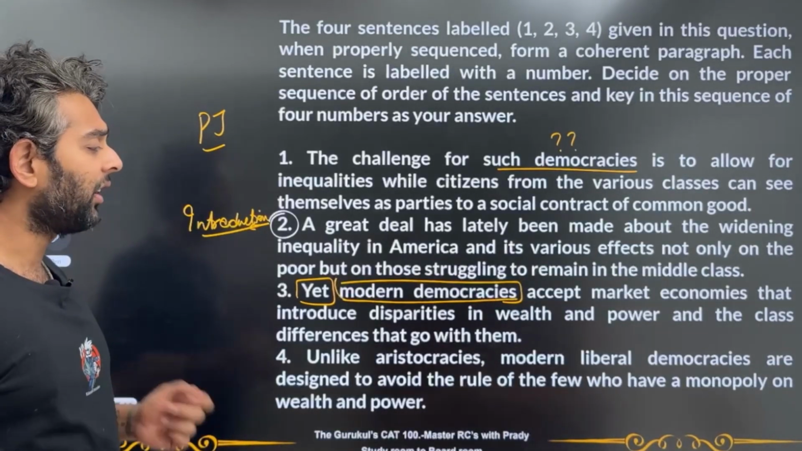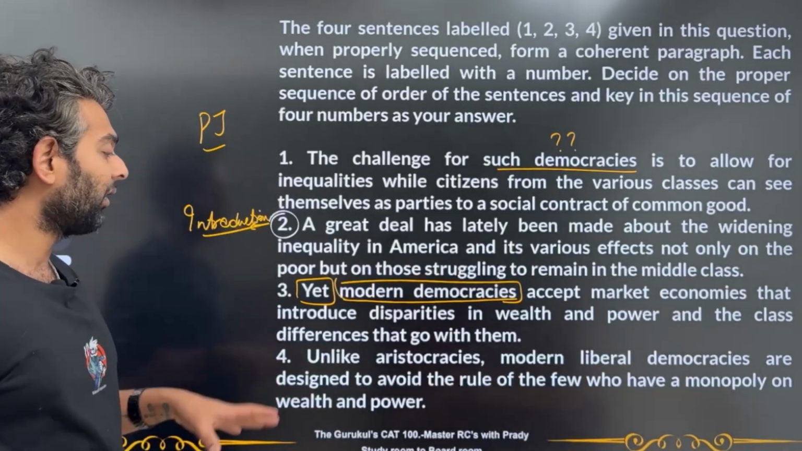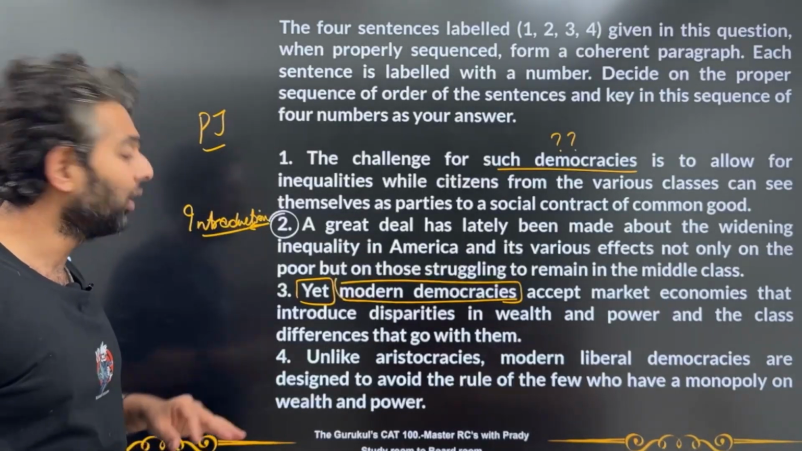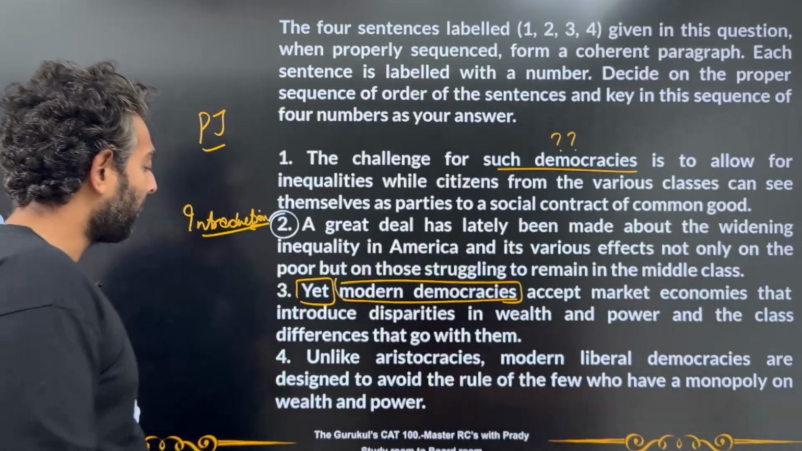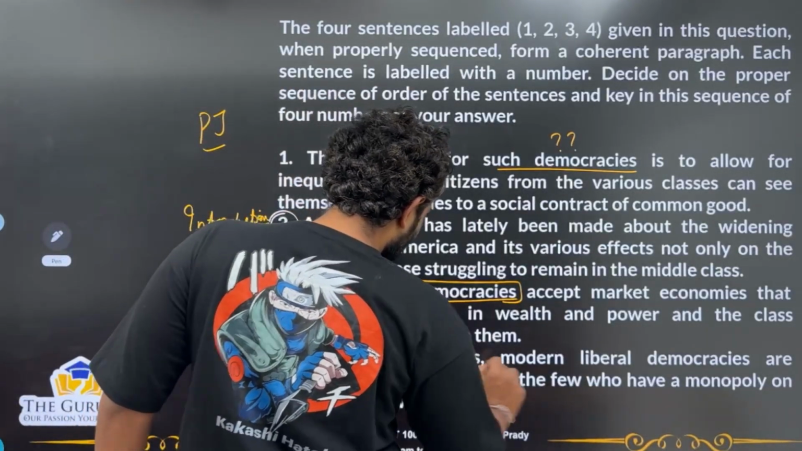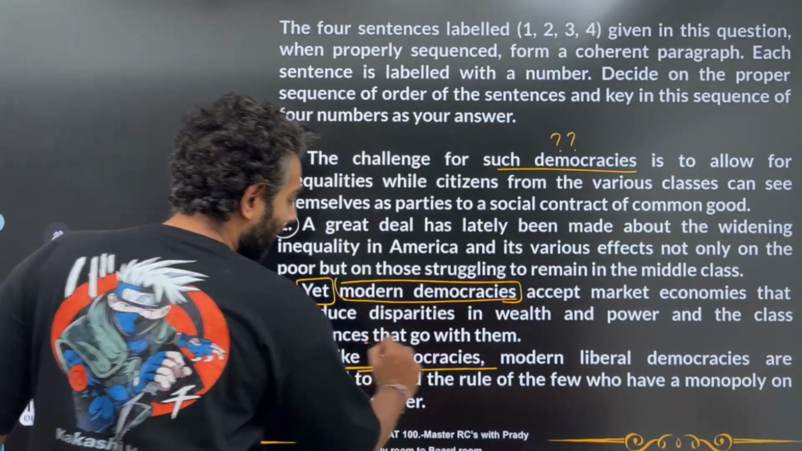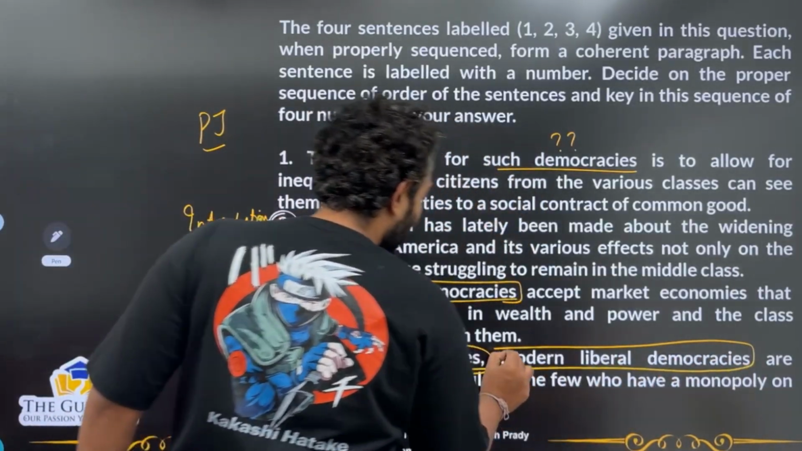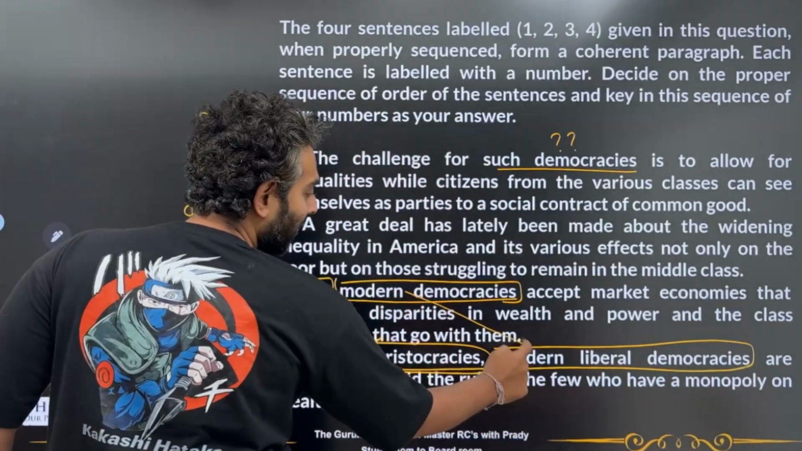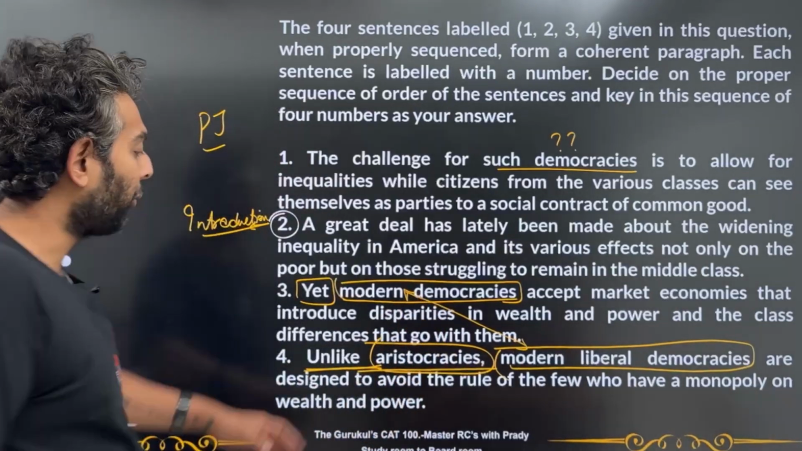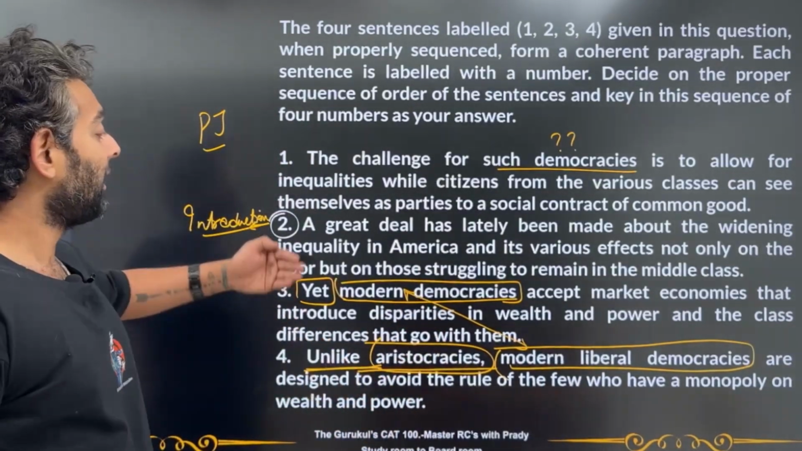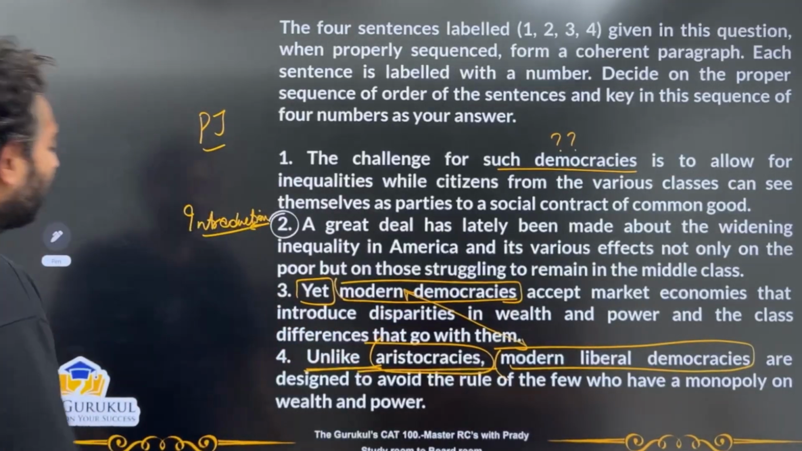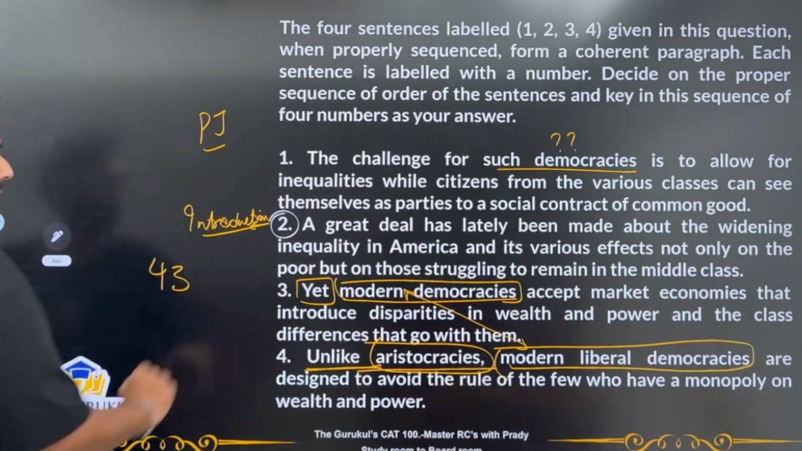Unlike aristocracies, modern liberal democracies are designed to avoid the rule of the few who have a monopoly on the wealth and power. Now, what happens here? Here he's saying that unlike some other types of governments, unlike aristocracies, these type of governments, modern liberal democracies, which is the same as this, they're supposed to be doing X, Y, Z, yet they're not able to do it. So 4 and 3 kind of go together, right?